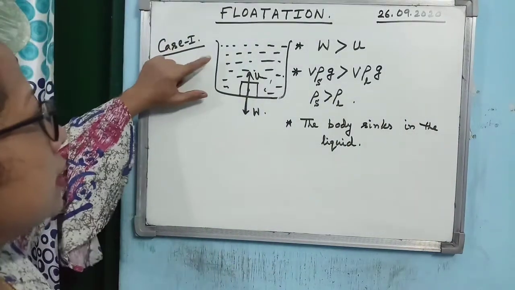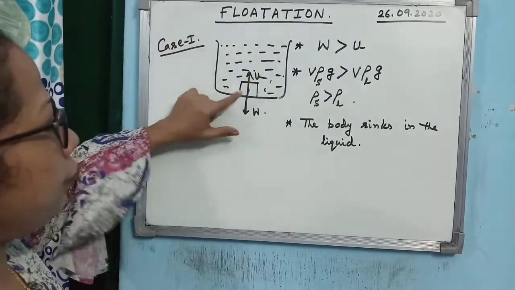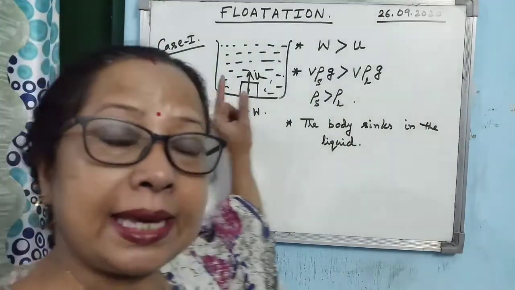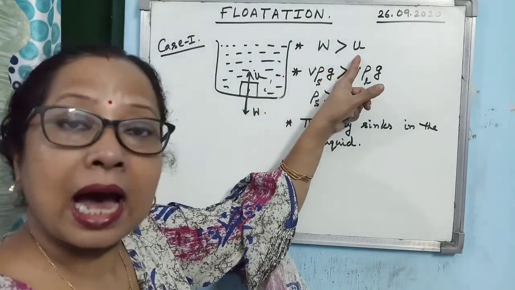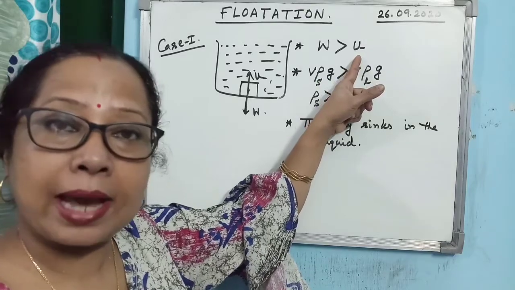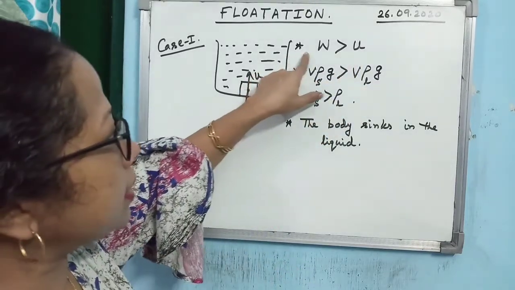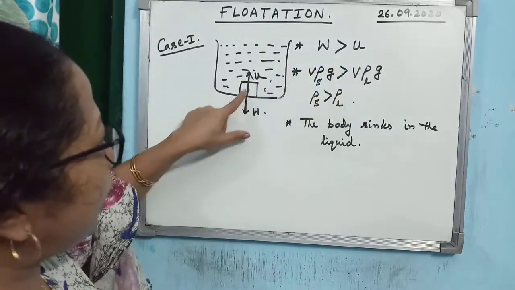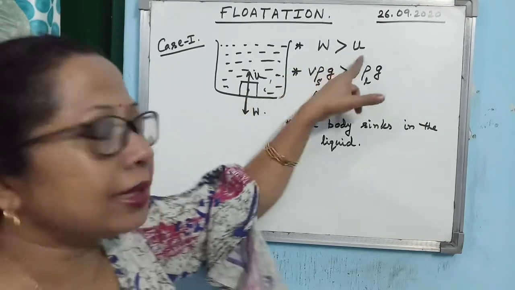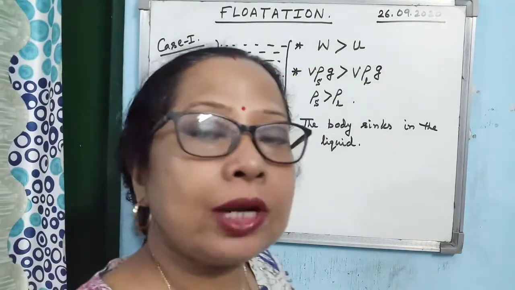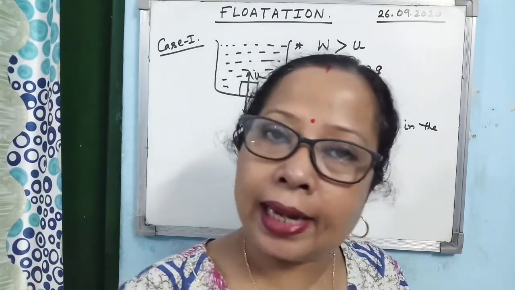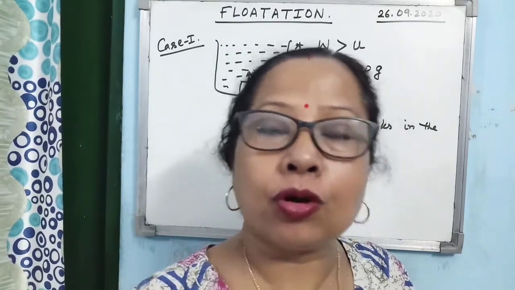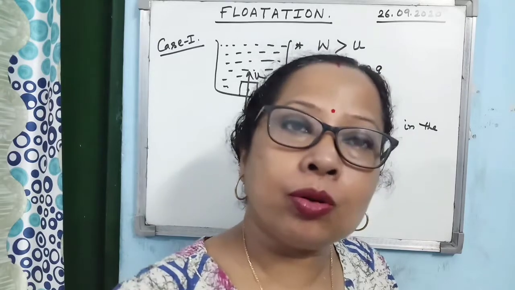Now here, this is the first case. If the weight of the body is greater than the upthrust exerted on the body. So you see, what is the first condition? That weight of the body is greater than upthrust. So you see what will happen? The downward force is more, so the net force acts in the downward direction.